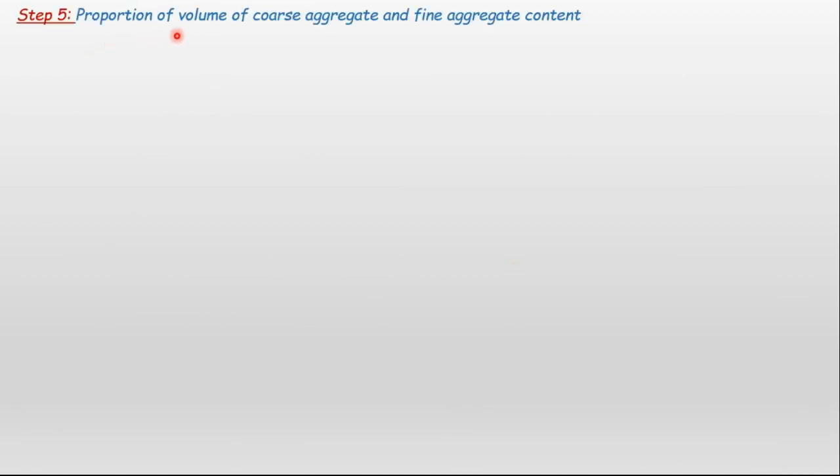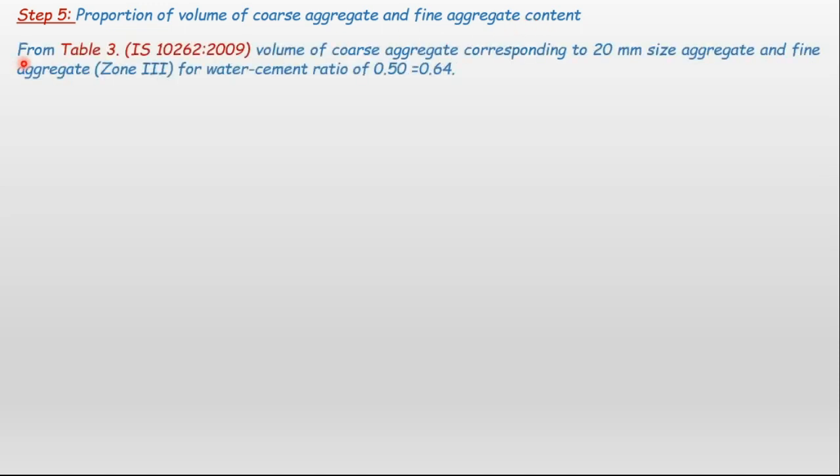Moving to step number 5 of the mix design. We have to determine the proportion of the volume of coarse aggregate and fine aggregate together, and calculate the amount of each based upon the quantity. From table 3 of IS 10262 2009, the volume of coarse aggregate corresponding to 20 mm size aggregate and fine aggregate of zone 3, for a water to cement ratio of 0.5, is equal to 0.64.